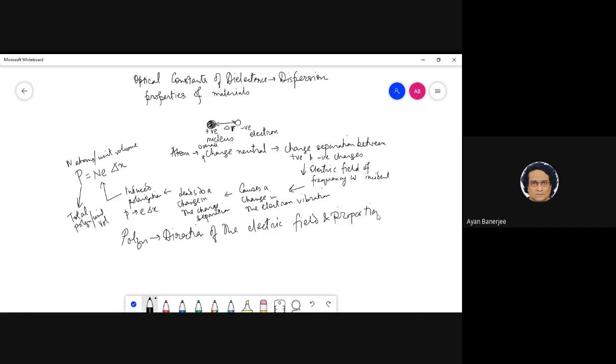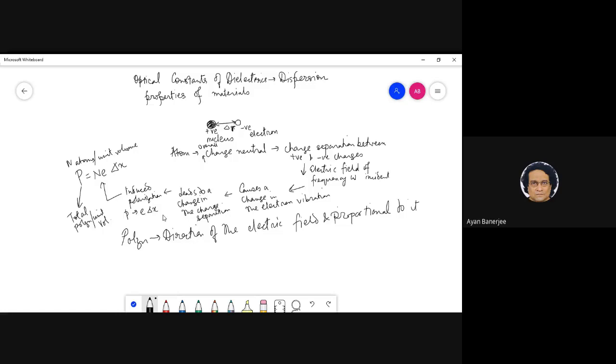So if I view it in a slightly different manner, I can frame the problem as, all materials will not behave the same. This charge separation that happens is material dependent, right? It cannot be the same for all materials.